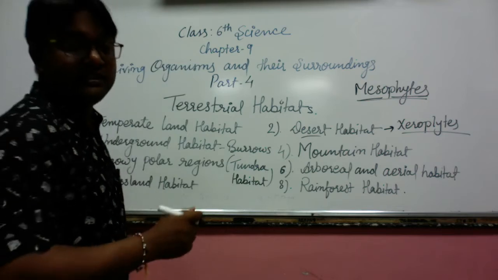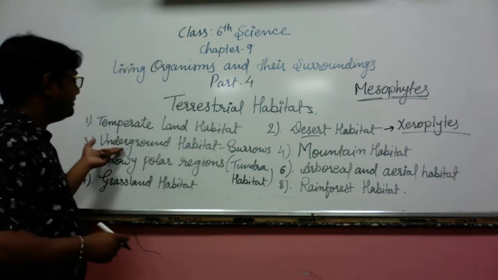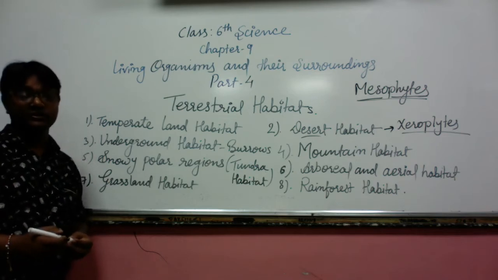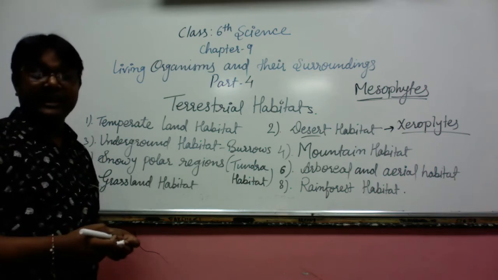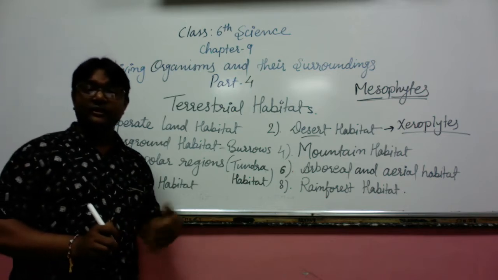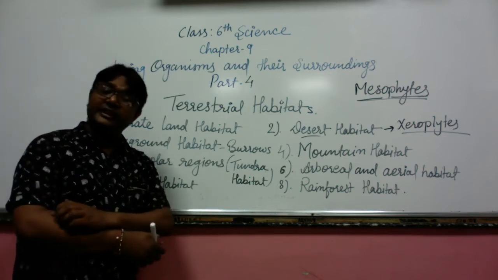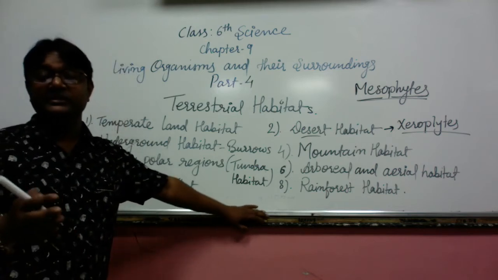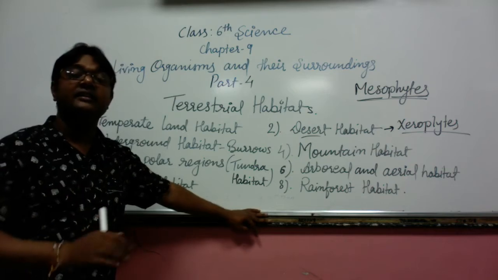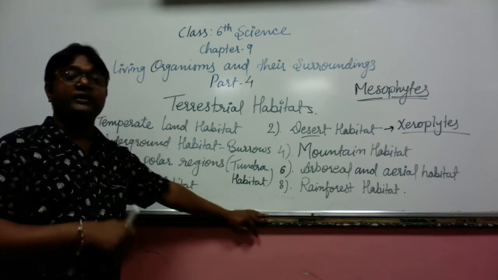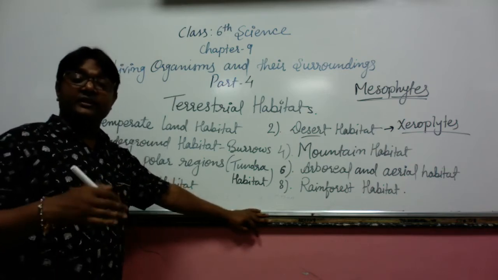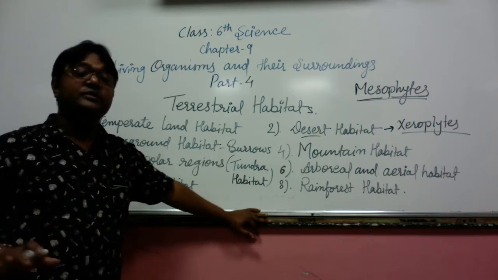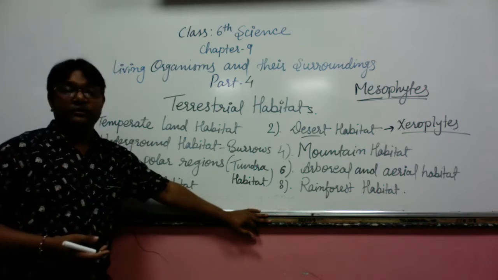Understood? Now next we are going to learn about the underground habitat. There are certain organisms living in burrows, such as rabbits and rats. Rats mostly live under the burrows during the hot climatic conditions in the daytime when the sun is out, but at night, when the atmosphere is cool, they come out from the burrows.